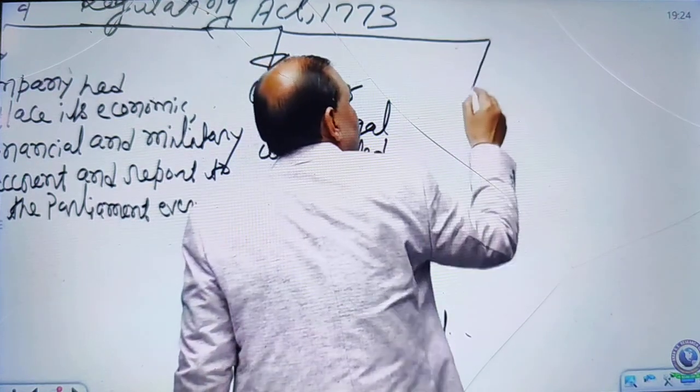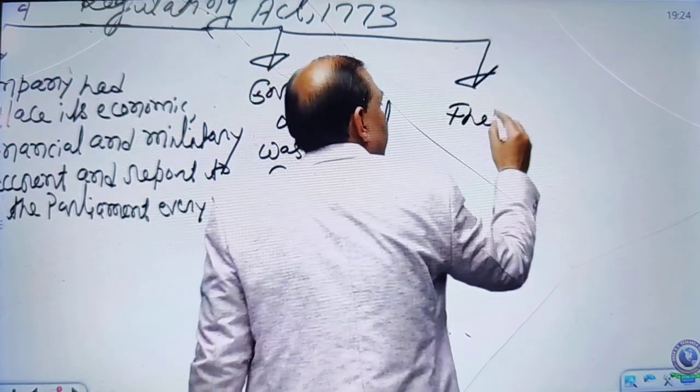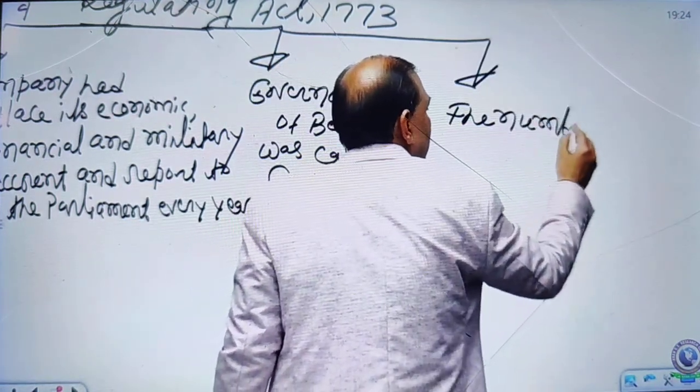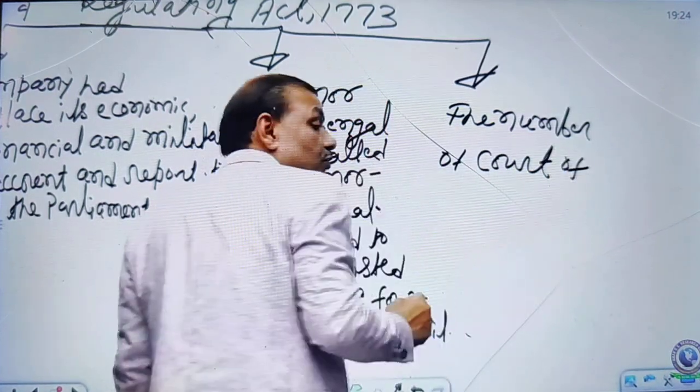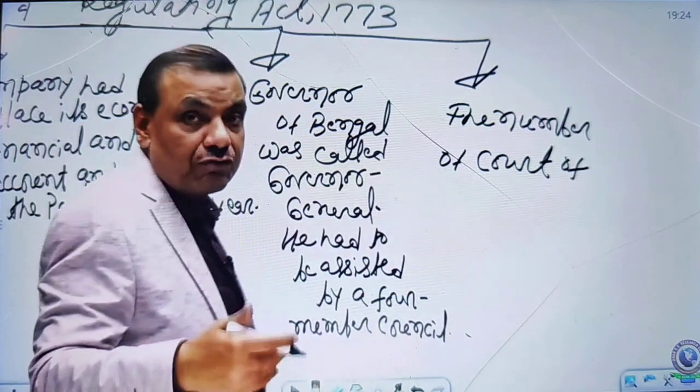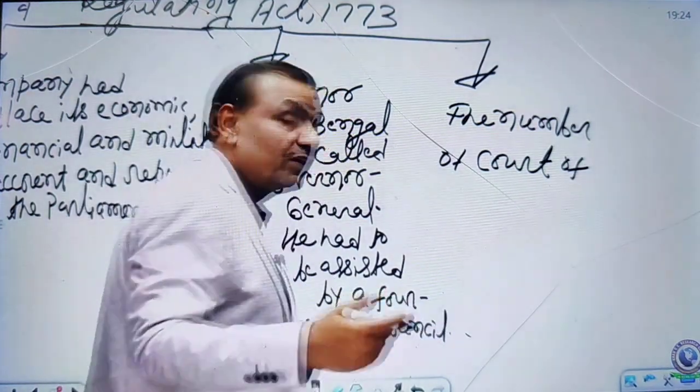Then the third one, the number of directors in the court of directors, which was carrying the administration of the British company. That was representing the management of the British company.